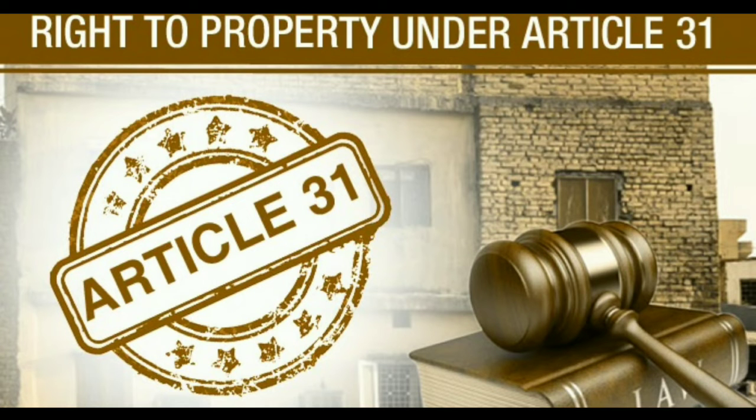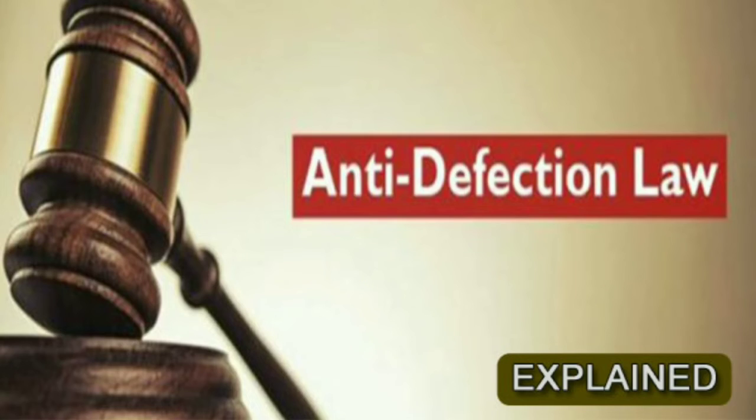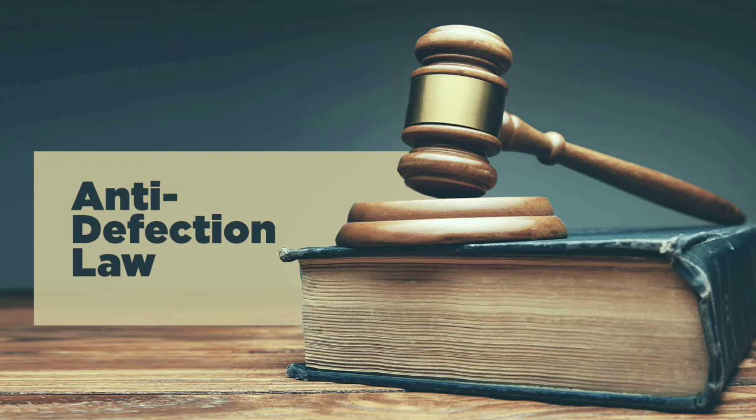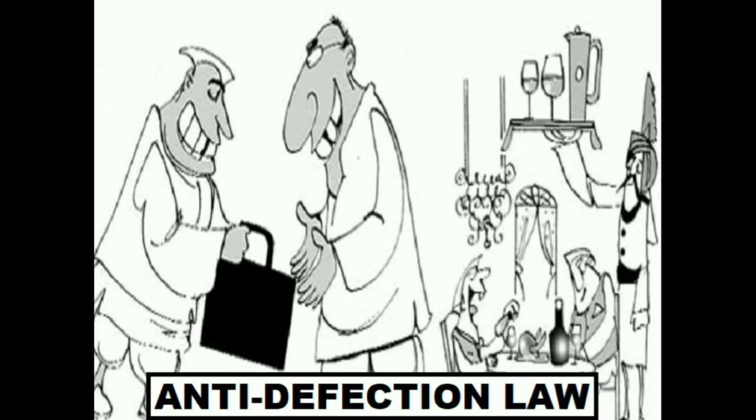This was quite a controversial amendment in itself, since it was felt that this law would invade on the right of free speech of lawmakers. Under the amendment, a member of parliament or state legislature was considered to have defected if they either on their own resigned from their party or violated the directions of the party leadership on a vote. That is, they may not vote on any issue in violation to the party's decision.